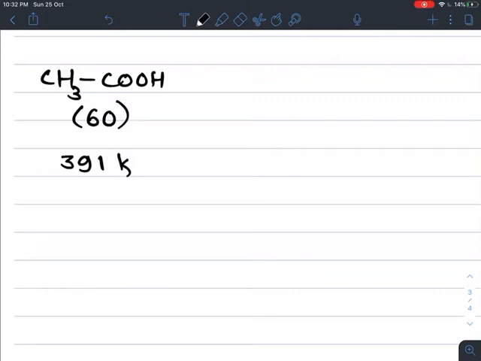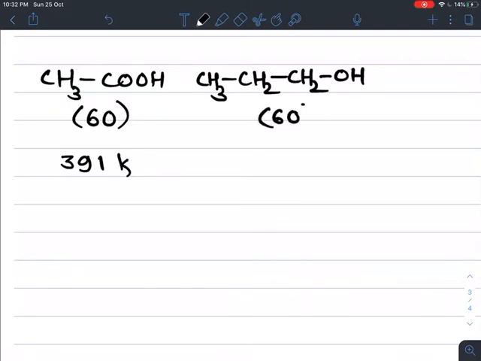If we take n-propyl alcohol, its formula is CH3CH2CH2OH, a 3 carbon straight chain with OH group. Its molecular mass is again 60 and its boiling point is 370 Kelvin.